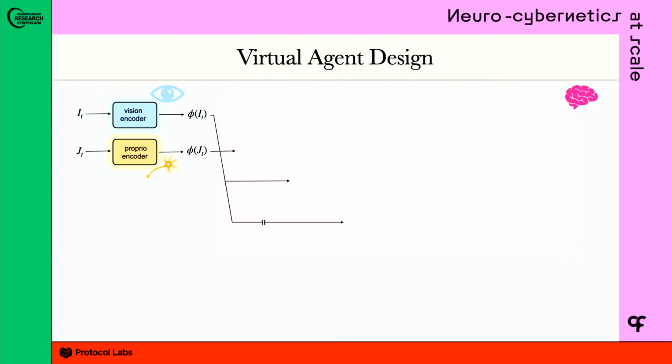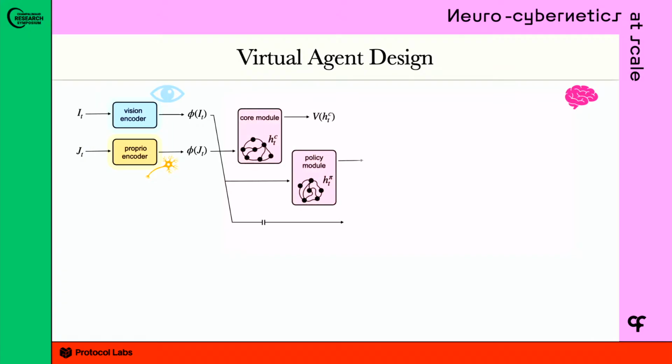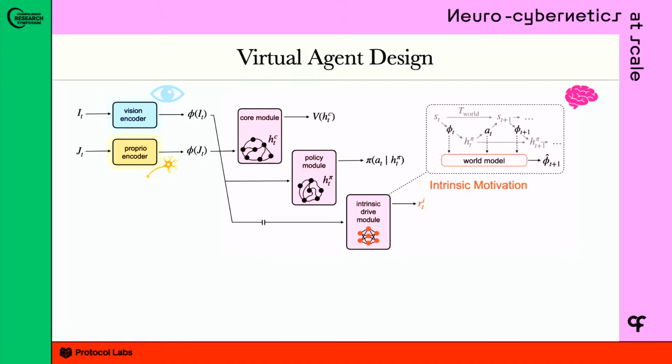And these features are going to pass through three main brain areas. So there's a core module, there's a policy module, and then the special part of this is an intrinsic drive module. The core and policy you recognize as just an actor-critic architecture. But the intrinsic drive module is really implementing a world model. So when we say world model or internal model in reinforcement learning, that really just means a dynamics model of the Markov decision process. And that dynamics model, the prediction-trained dynamics model, is going to be used in different ways to form your intrinsic motivation.